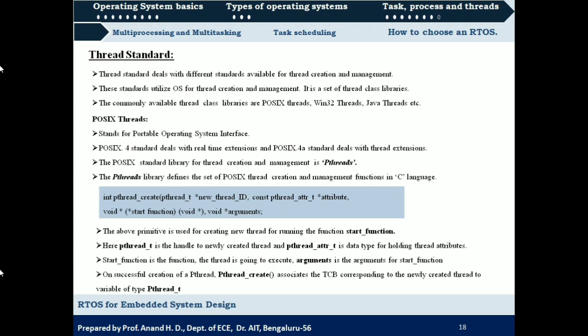Once a new POSIX thread is created, pthread_create associates the PCB corresponding to the newly created thread to a variable of type pthread_t. So we have seen that threads are created from processes. For each process there will be a process control block, PCB. The threads which are created for a process should be associated to that corresponding PCB, and that is done by the function pthread_create.